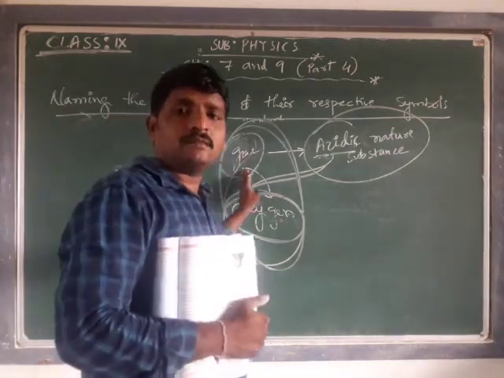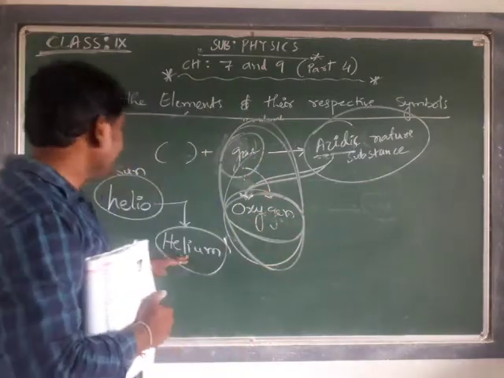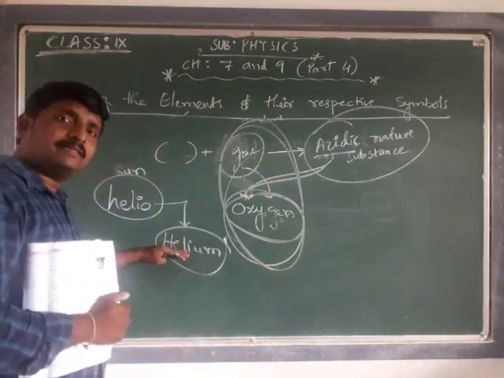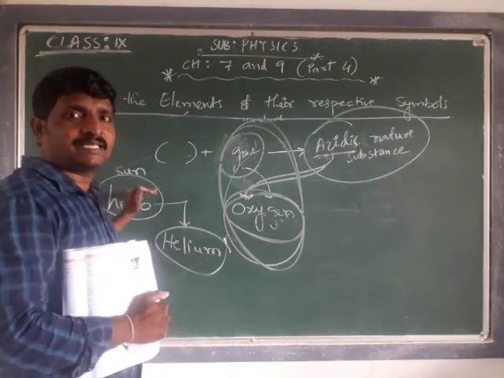Oxygen and hydrogen are named based on properties. Helium gas is named based on the place where it was discovered.